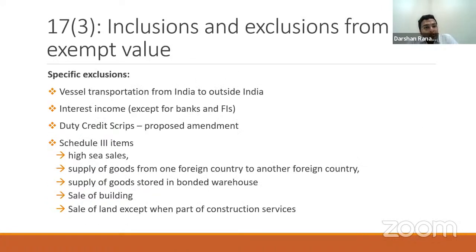Now, what are the exclusions from this calculation? The first exclusion is ocean freight vessel transportation income earned by various shipping lines and freight forwarders for export consignments, that is, for transporting goods from India to outside India. All such freight or freight forwarding income earned from sea transportation, that is ocean freight only, will be excluded from the calculations of Rule 42 and 43. That is, it will be excluded from the exempt value.